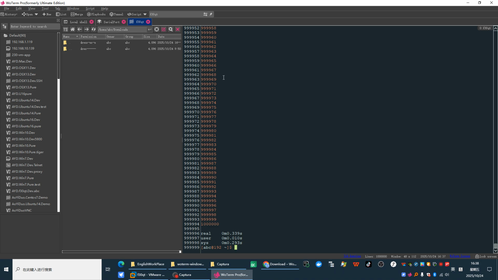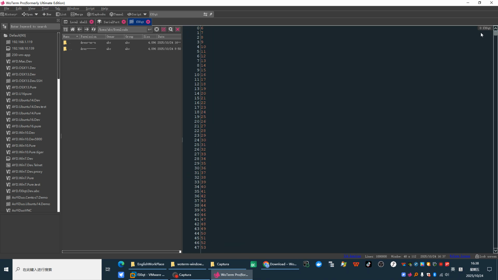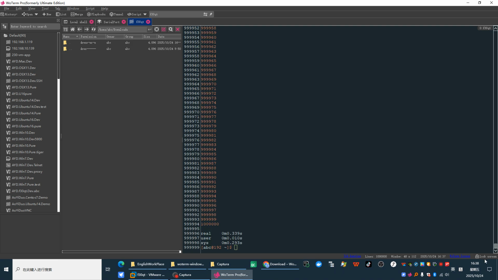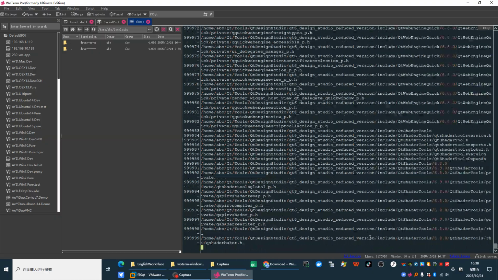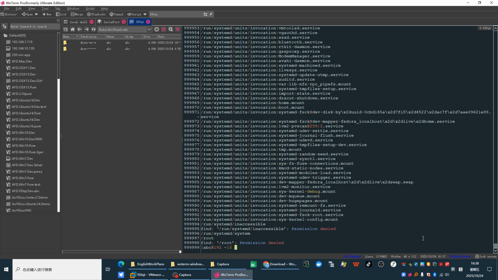It finished the command very fast, right? 1 million lines. Also, you can see the information here. This command will list all the files on the remote server. Very fast, right?